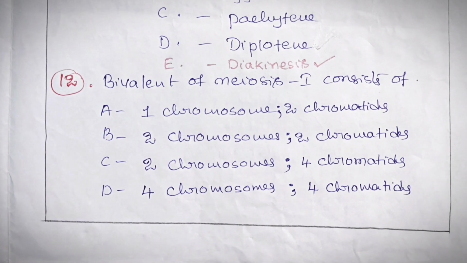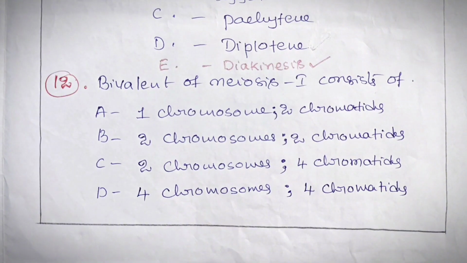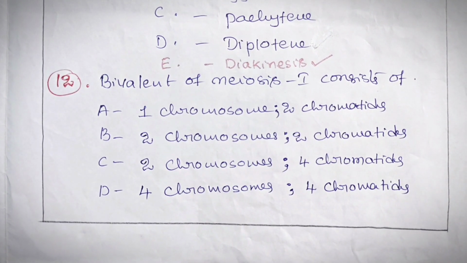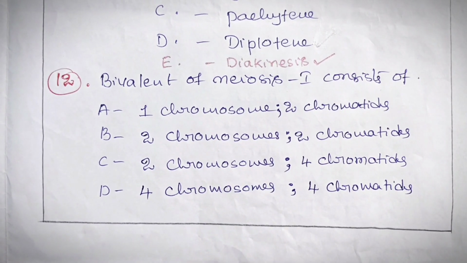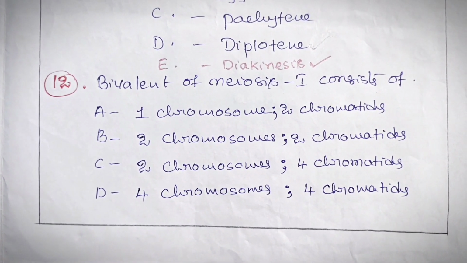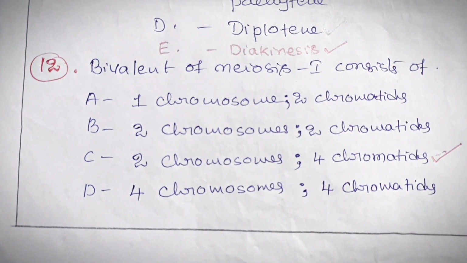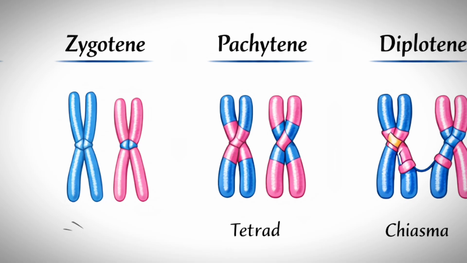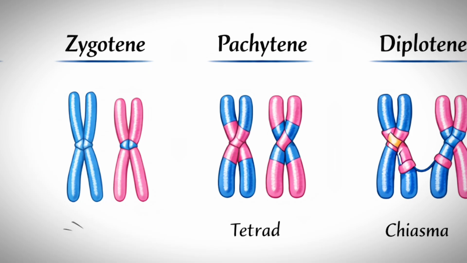A bivalent of meiosis 1 consists of. Options are 1 chromosome, 2 chromatids; 2 chromosomes, 2 chromatids; 2 chromosomes, 4 chromatids; 4 chromosomes, 4 chromatids. For this, the correct answer is 2 chromosomes, 4 chromatids. A bivalent of meiosis 1 consists of 2 homologous chromosomes, each one having 2 chromatids, overall 4 chromatids present in a bivalent.